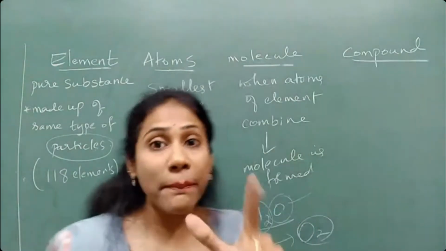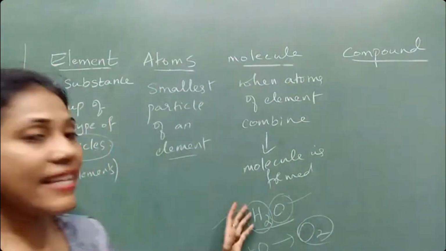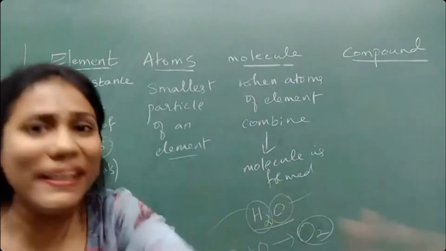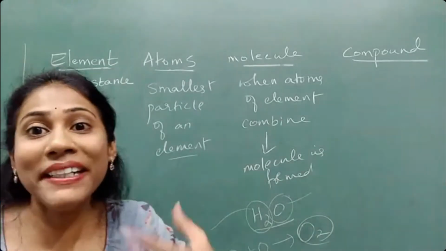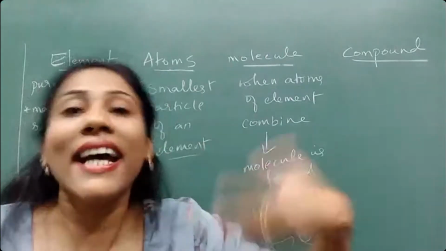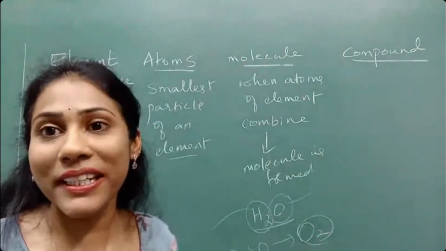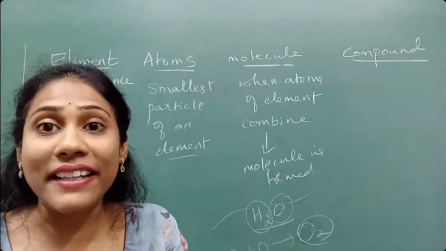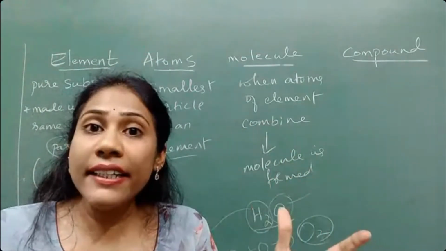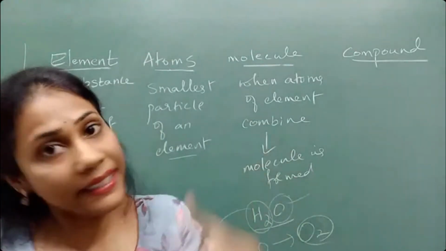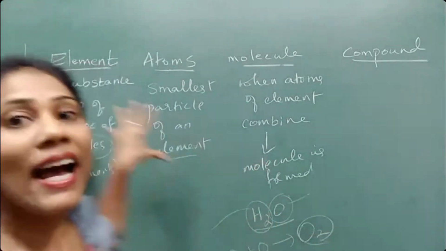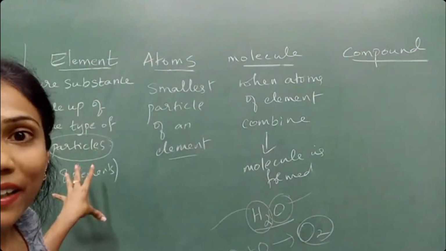So you remember one thing, guys, when I say atoms combine or when I say elements combine, the meaning is the same. Element combine means what? Atoms that are there in the element are combining. That is the in-depth meaning. So always understand, whenever teacher says elements combine or atoms combine, it is the same only, because atoms are present in the element, right?